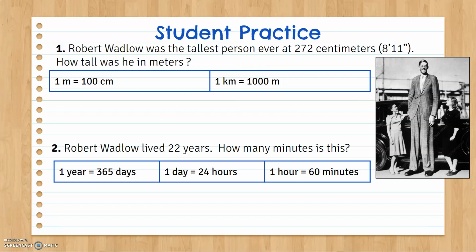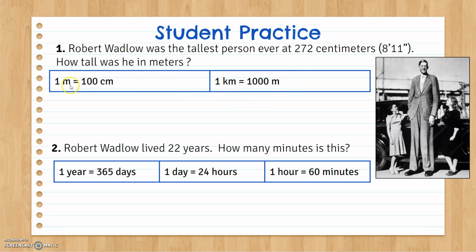And so we've got the 272 centimeter tall man, 8'11". There's the picture. Quite a tall fellow. So at 8'11", being the tallest person in the world, 272 centimeters. How many meters would that be?